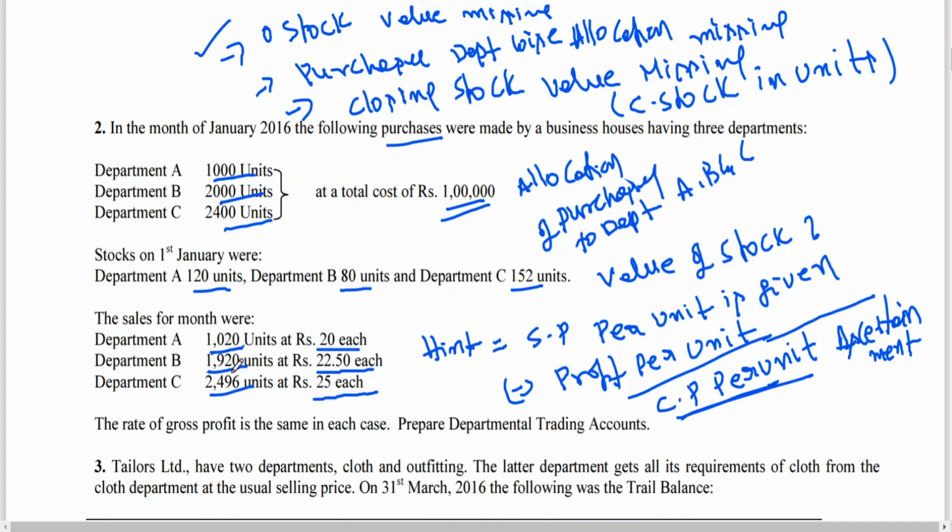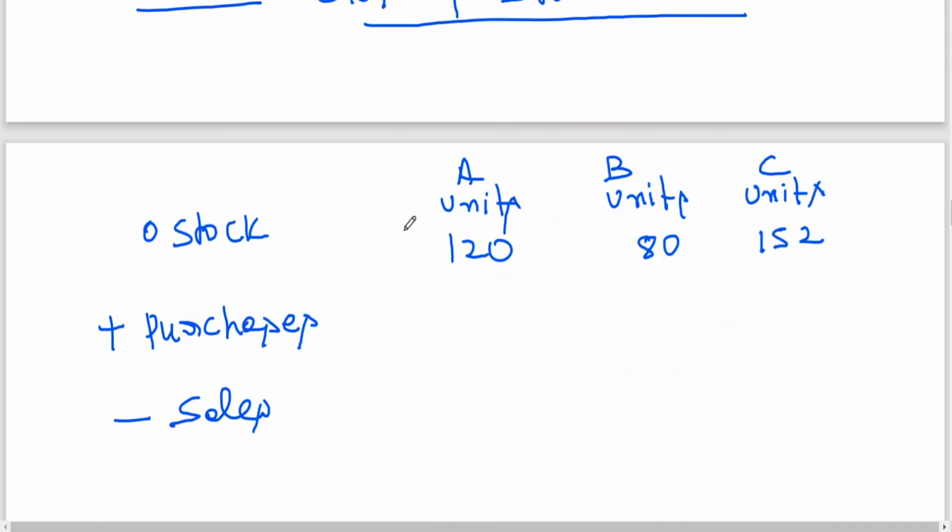Sales 1020, 1920 and 2496. This is to be deducted.